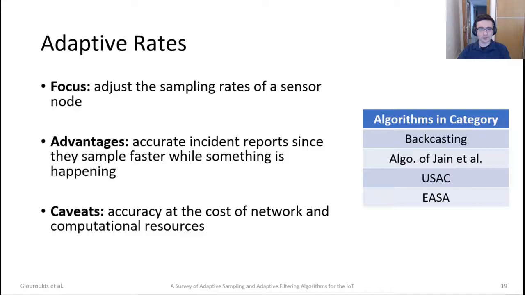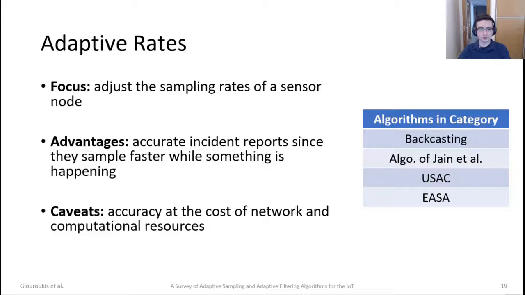The main advantage is that someone can get accurate incident reports of an event while it happens, since those algorithms sample a lot faster while something is happening. They also default to some default rate where they actually limit the amount of rates so they don't oversample. The accuracy of those algorithms comes at the cost of network and computational resources.